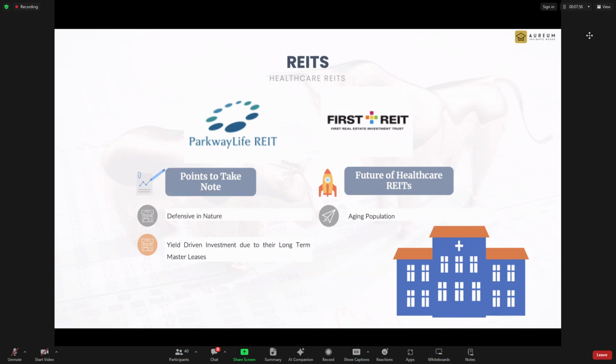And for those who are not aware, REITs have been doing rights issues, all these things, right? Parkway Life has never called for a rights issue since IPO. You can be quite surprised that Parkway Life never called for a rights issue since IPO, and it's more than 10 years.